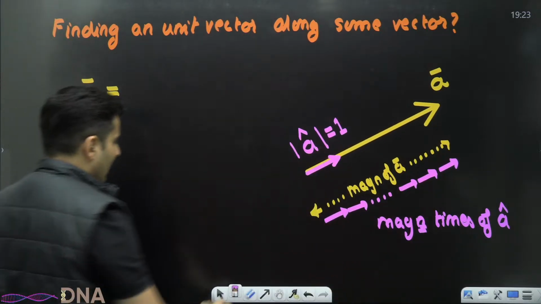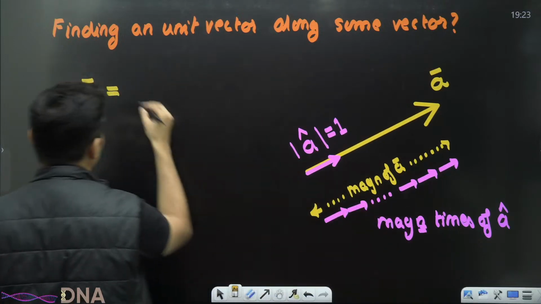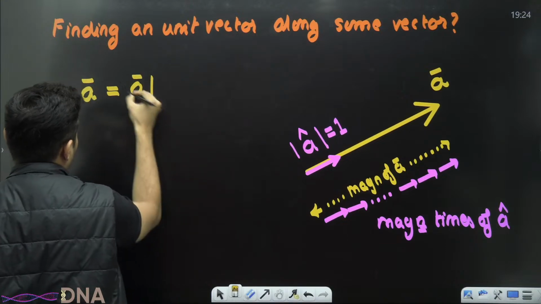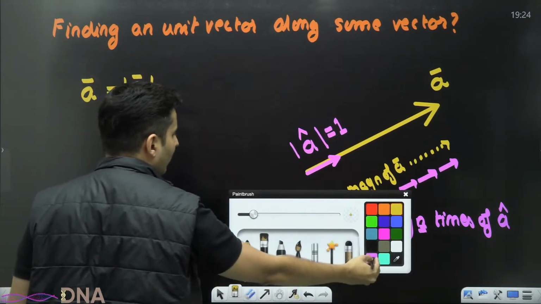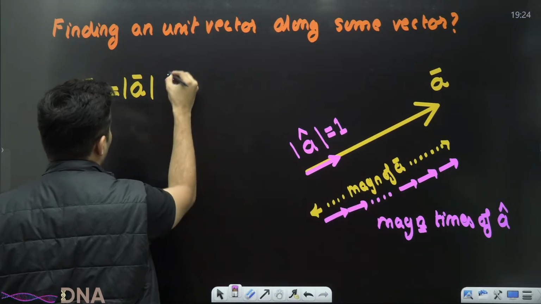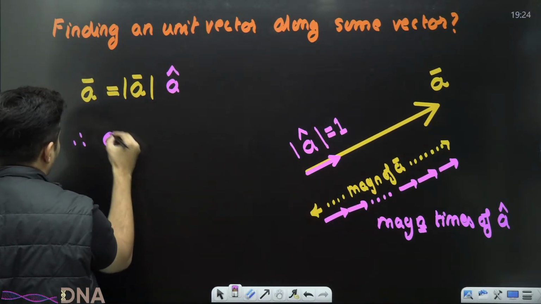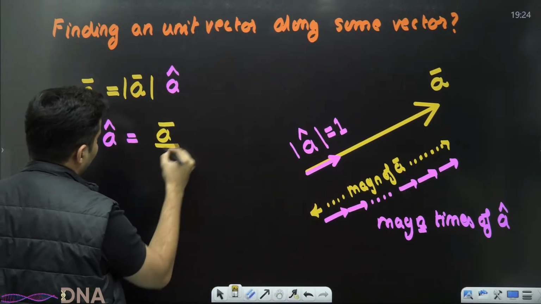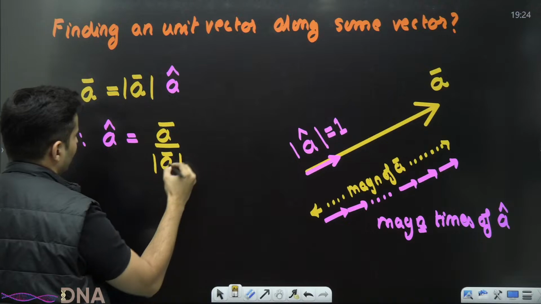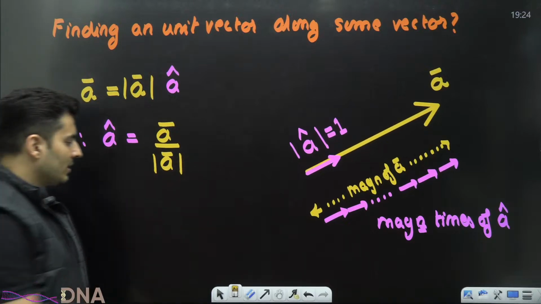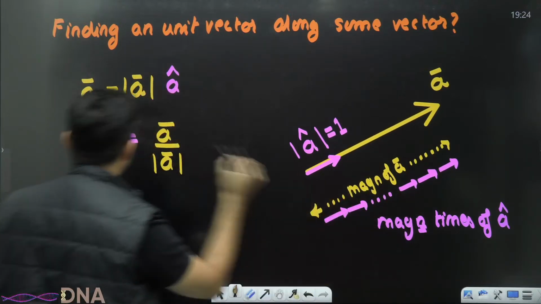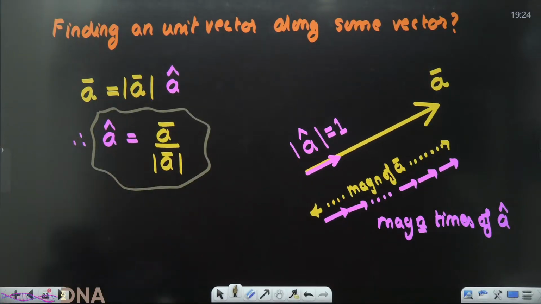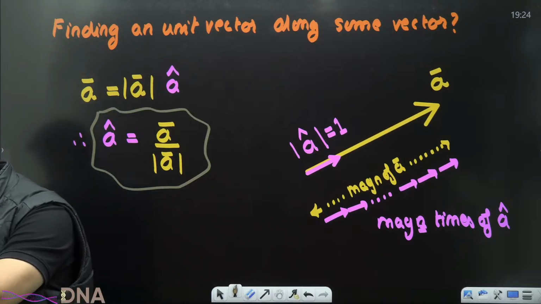So can I just say this is nothing but the magnitude times the unit vector, which is A hat. Therefore, A hat is nothing but A vector divided by the magnitude. This is again a very, very important formula.